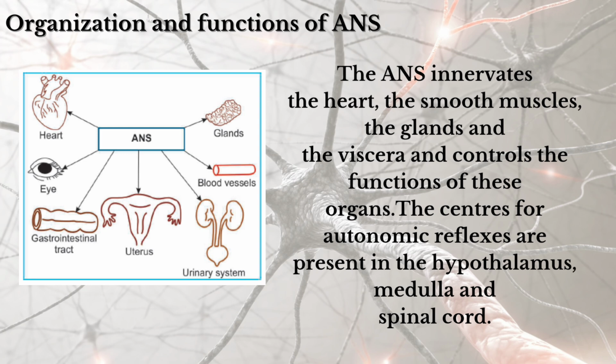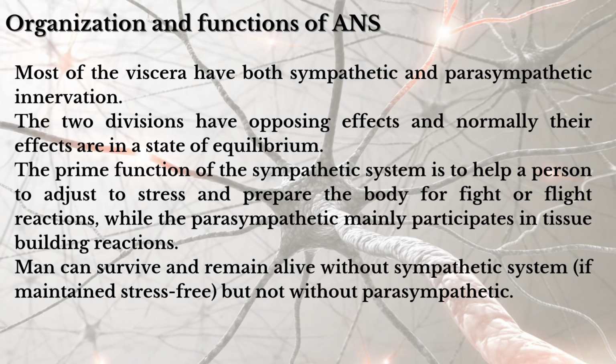As I mentioned before, the autonomic nervous system consists of involuntary actions present in the heart, smooth muscles, the glands, and the viscera, and controls the functions of these organs. The centers for the autonomic reflexes are present in the hypothalamus, medulla, and spinal cord. Most of the autonomic activity is controlled by the hypothalamus. Most of the viscera have both sympathetic and parasympathetic actions. They have their own opposing effects and they are normally maintained in an equilibrium state.